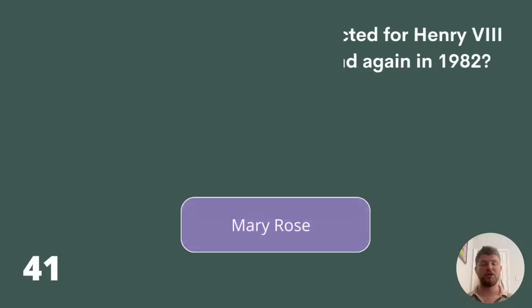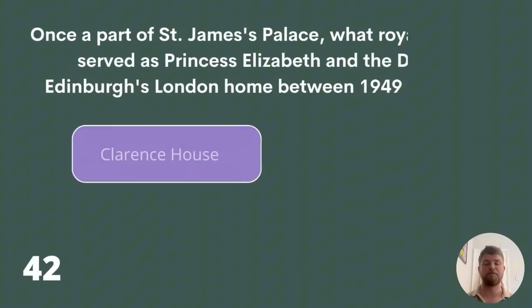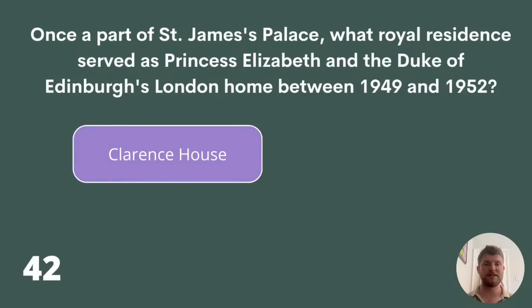Question 42. Once a part of St James's Palace, what royal residence served as Princess Elizabeth and the Duke of Edinburgh's London home between 1949 and 1952? Clarence House, Kensington Palace, or Hampton Court? The answer is Clarence House.